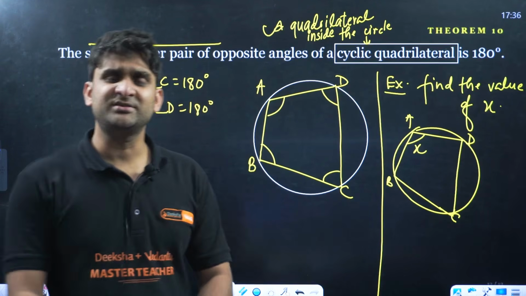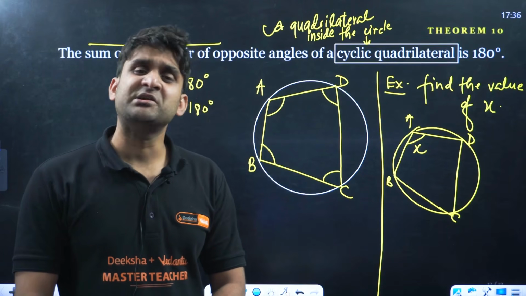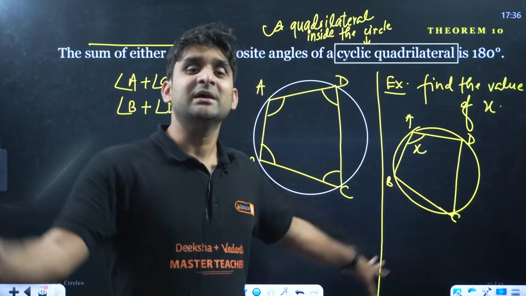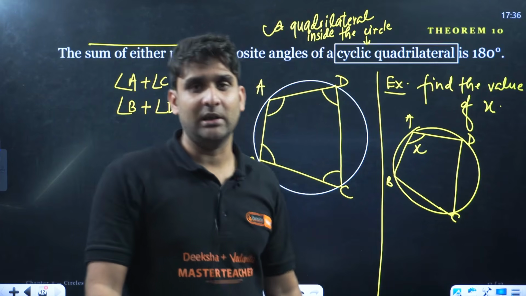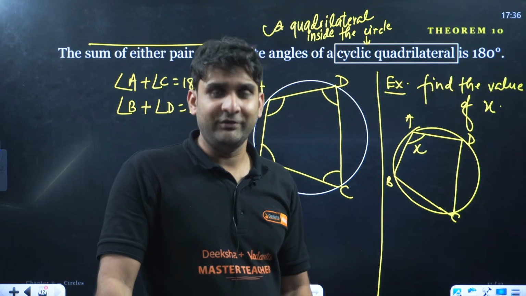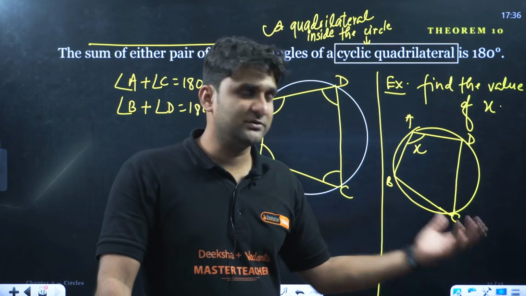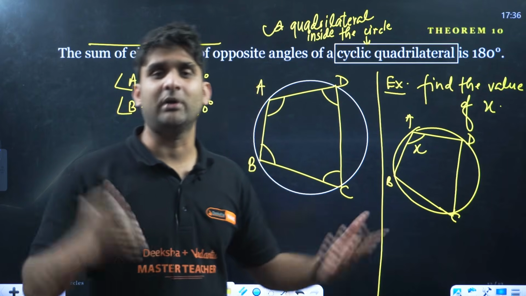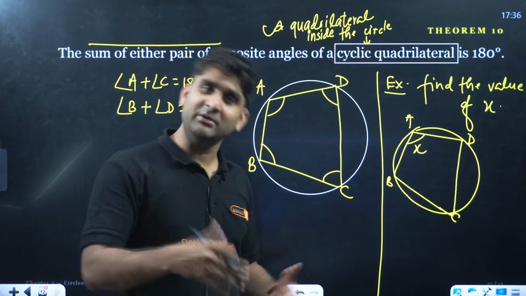And it is not necessary that every time it will be mentioned that ABCD is a cyclic quadrilateral. You have to understand, if the quadrilateral is inside the circle, it has to be a cyclic quadrilateral. So don't wait for the information that this is a cyclic quadrilateral or not. If the quadrilateral is inside the circle, this is definitely a cyclic quadrilateral.